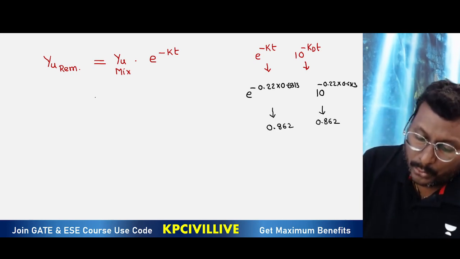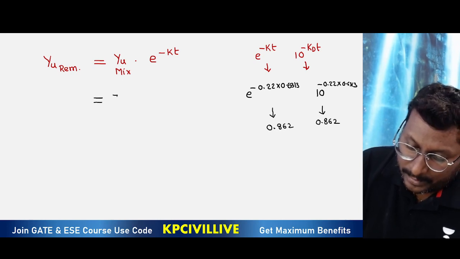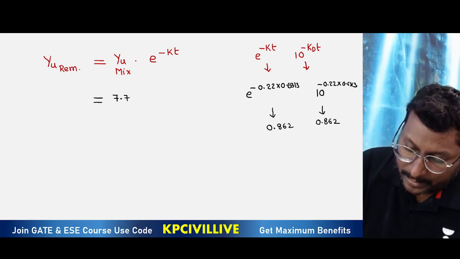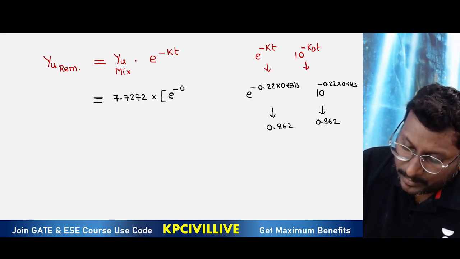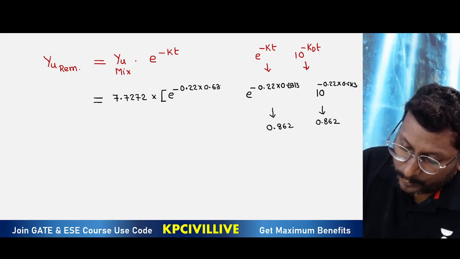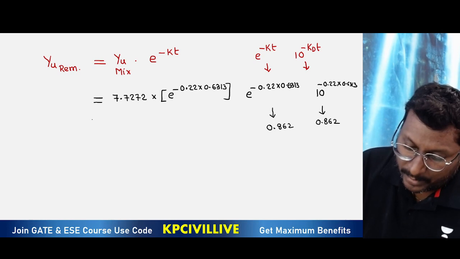So no issue, you go with the ultimate BOD of mix, 7.7272 into e power minus 0.22 into 0.6313. Both are the same.